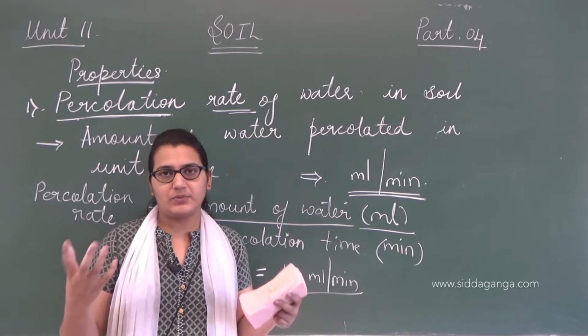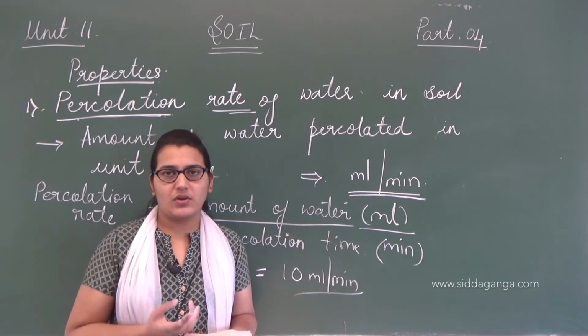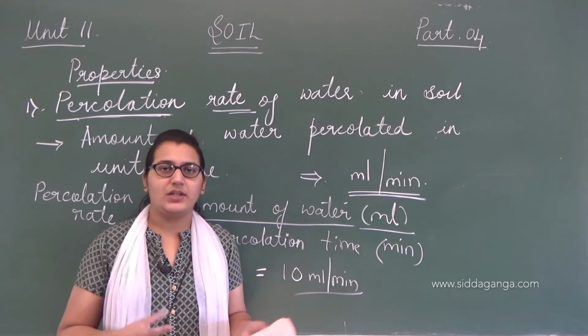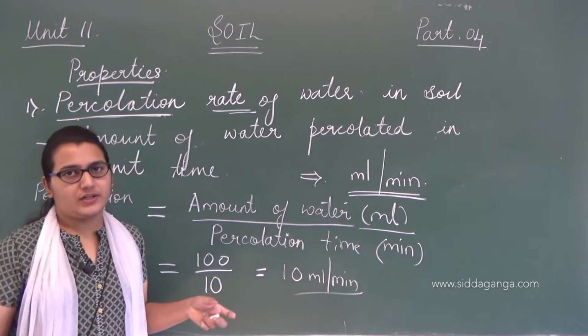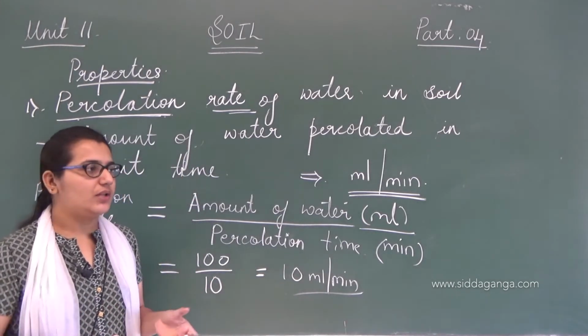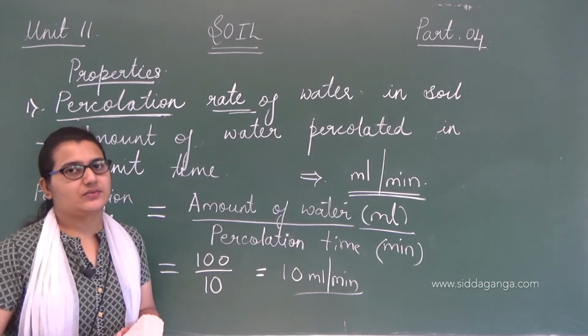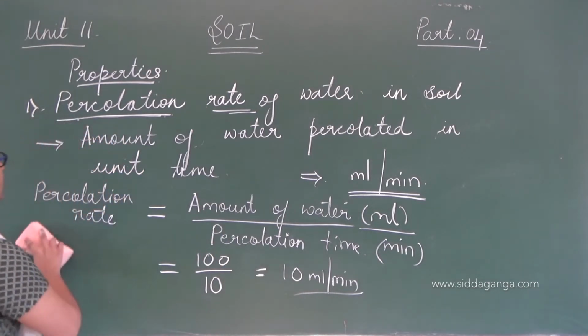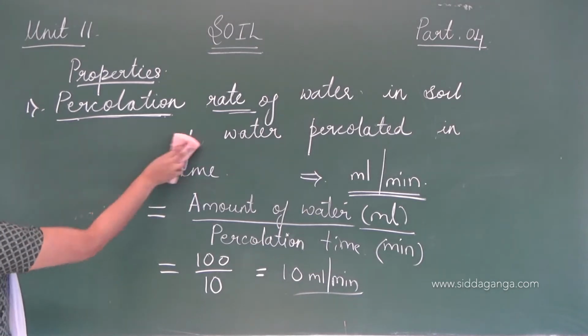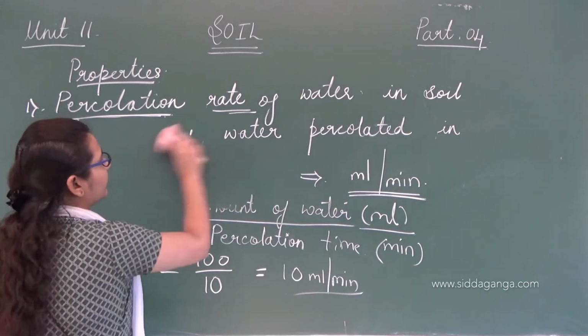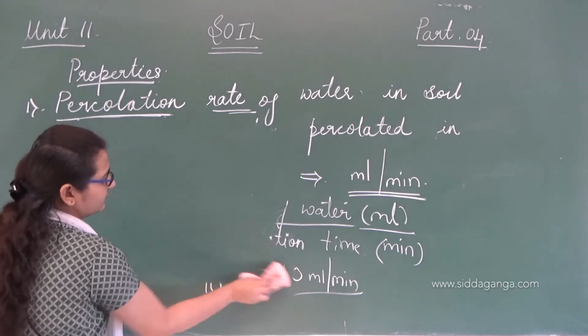We have many types of soil: sandy soil, loamy soil, clay soil. Depending upon the type of soil particles, this percolation rate changes. Let us see how the percolation rate changes with different types of soils.